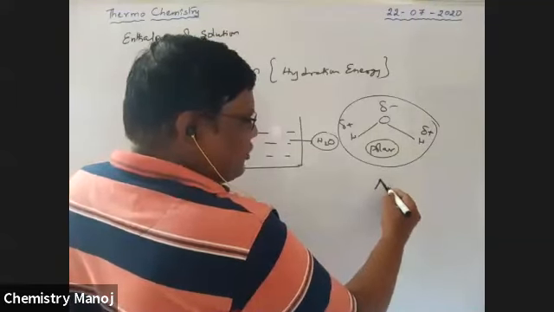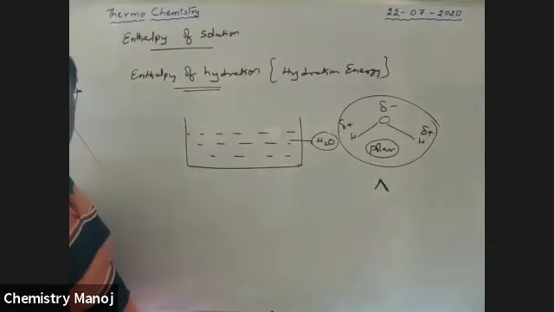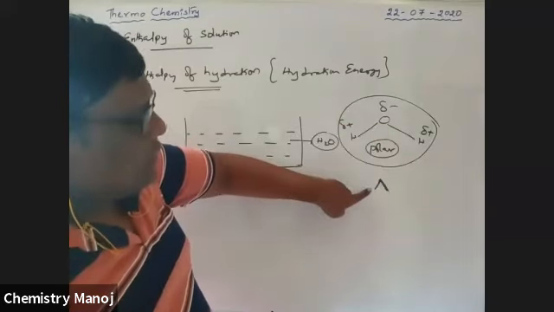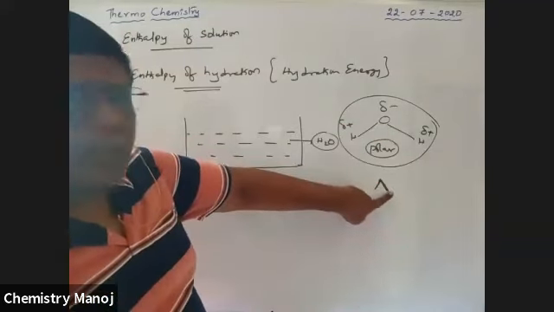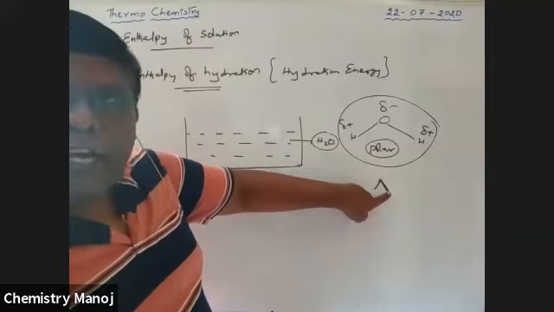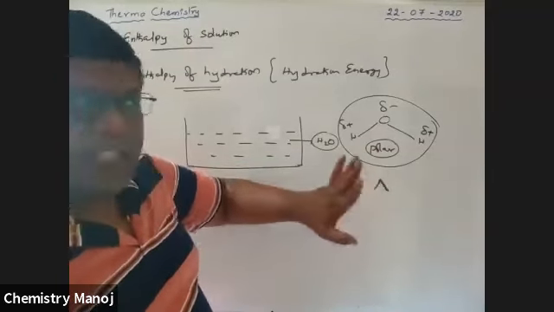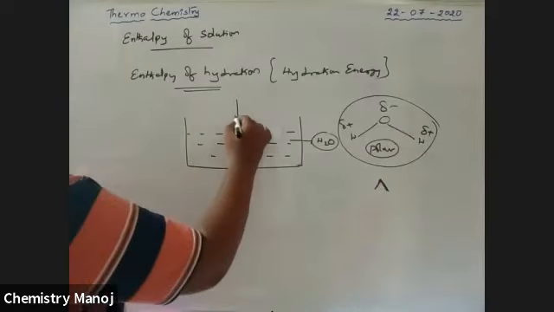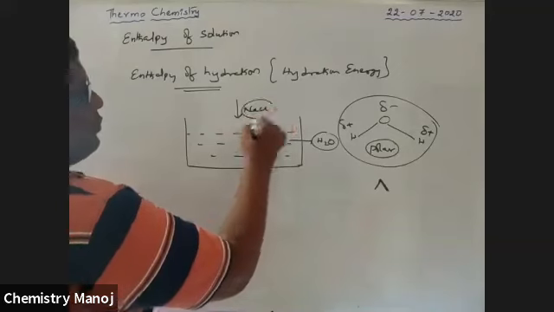Now this H2O molecule I am going to symbolize like this. This symbol is nothing but H2O. The vertex is equal to oxygen. This one is hydrogen, this one is hydrogen. This has negative charge, these have positive charge. Please keep this in mind. Okay, so now I dissolve NaCl.